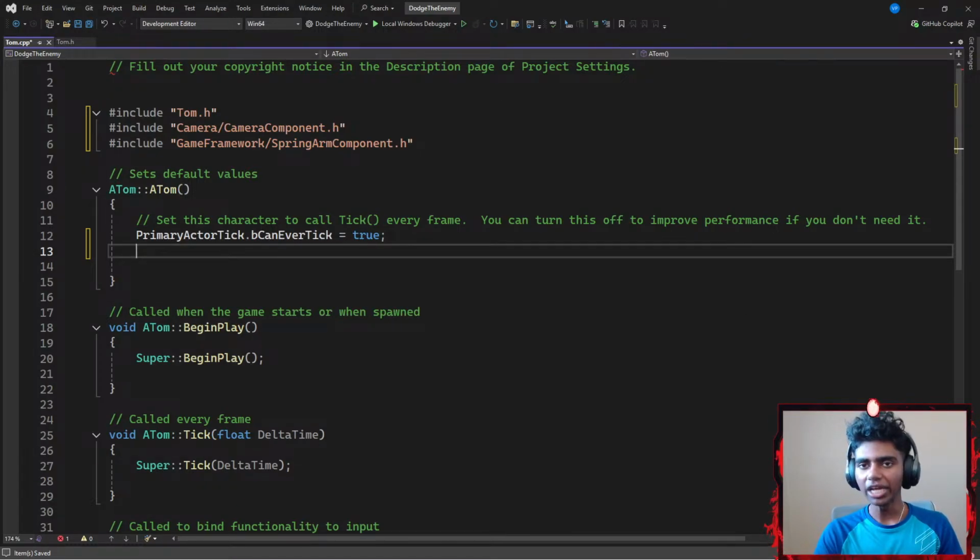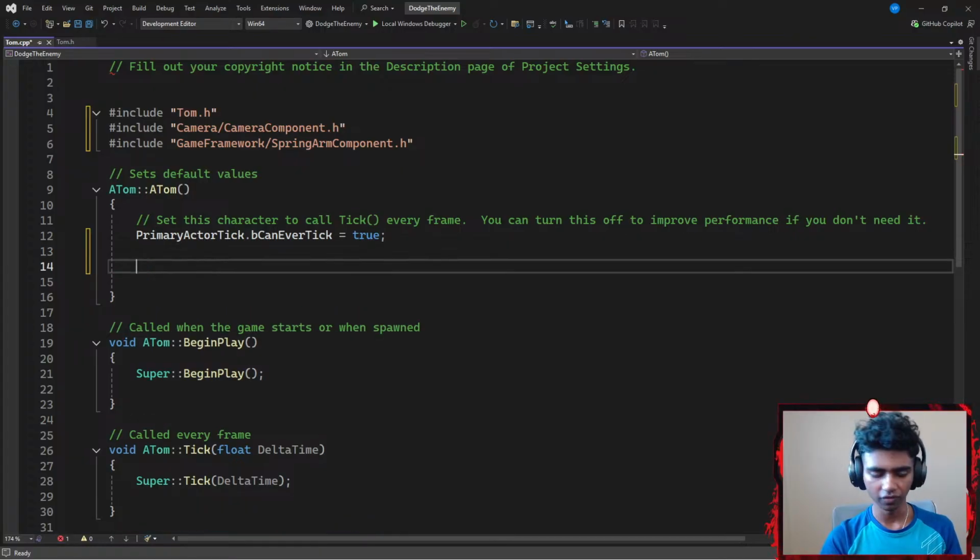So in my constructor, I'm gonna go ahead and construct my camera component and my Spring Arm component. Let me just get my chat back up here. Firstly, I'm gonna create a default sub object for my camera boom. So I'm gonna go with something like camera boom, maybe in a line here.